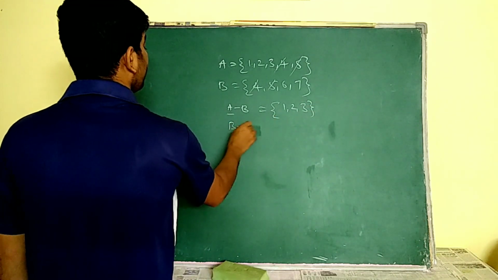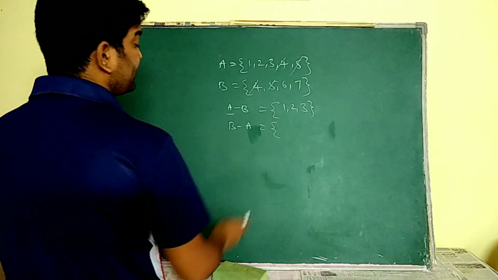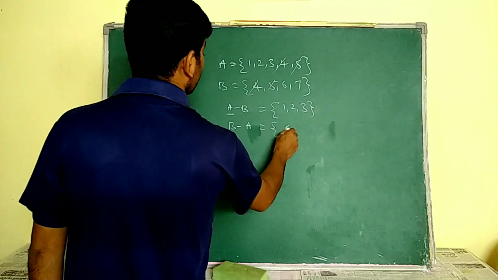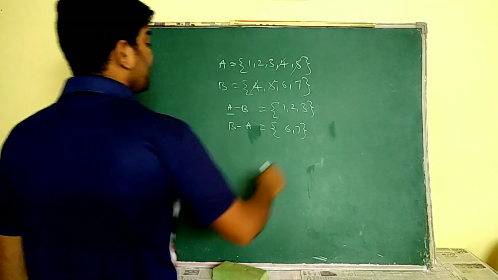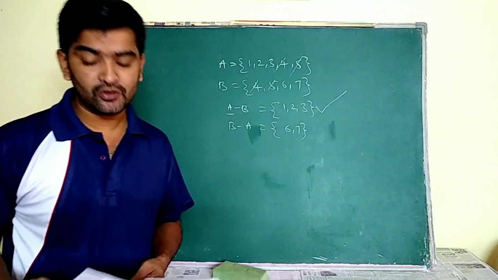If he asks you to write B minus A, here also you have to remove the common elements and write the elements left in B. That means 6, 7. Here he asks you to write A minus B, so A minus B is equal to the set of 1, 2, 3.